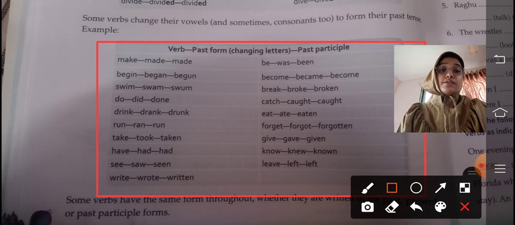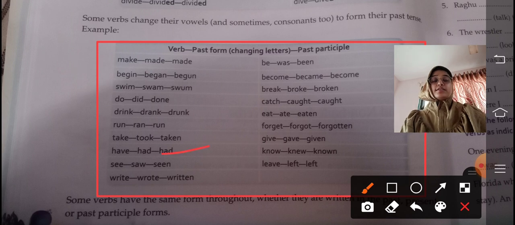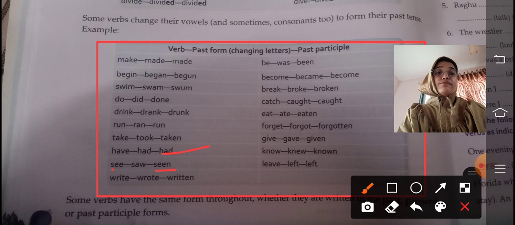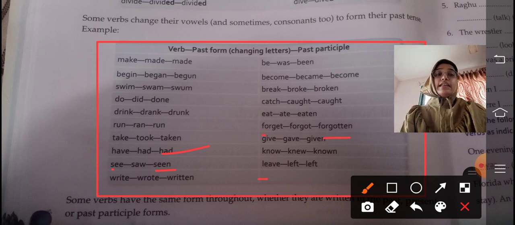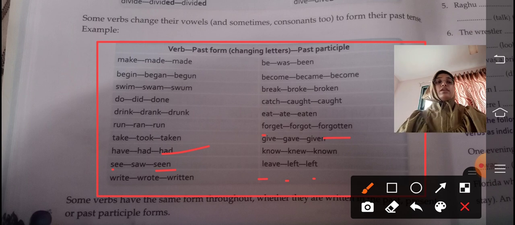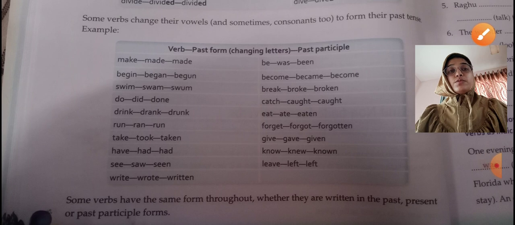What is the past participle of have? You will write had. What is the past participle of see? We can write seen. What is the past participle of forget? We can write forgotten. Leave, left, left. So these are all the past participles, how to use different forms of past.